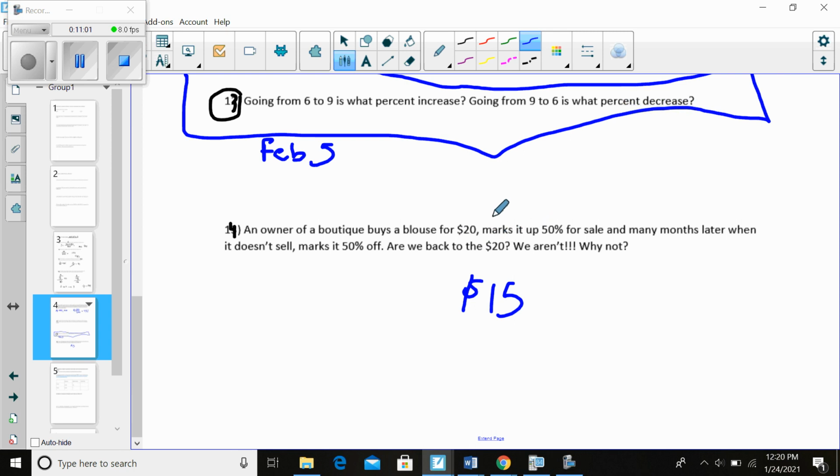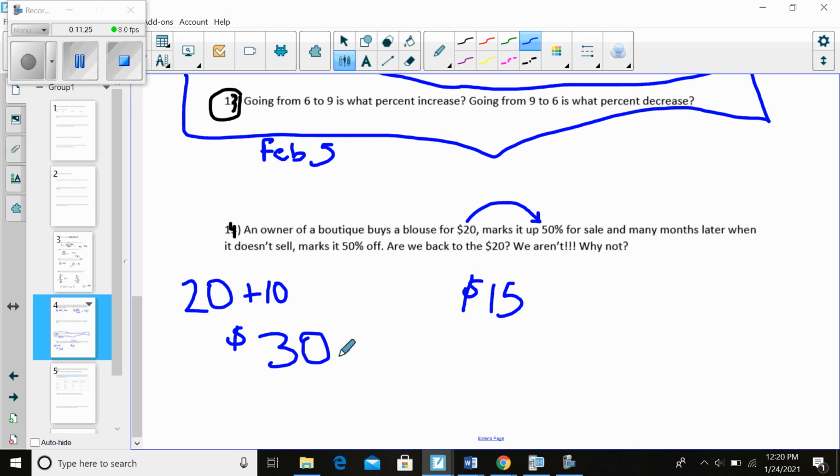Okay, so if you didn't get this, she would mark the blouse up by 50%. All right, I hope we can do this in our heads. 50% of 20 is 10, right? So adding the 50% would get you to $30. Okay, then the blouse doesn't sell.